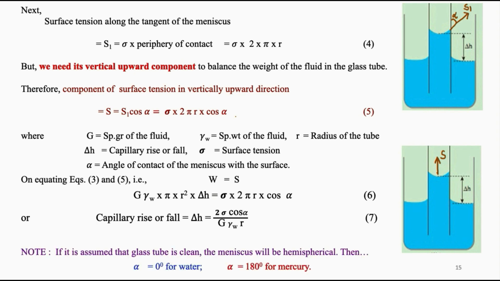Another important point on the field for simplifying the problems: we assume the meniscus as hemispherical and the glass tube, that is inside the glass tube, is clean. Therefore alpha is 0 for the case of water and alpha is equal to 180 for mercury. So using equation 7, we can calculate either capillary rise or capillary fall.